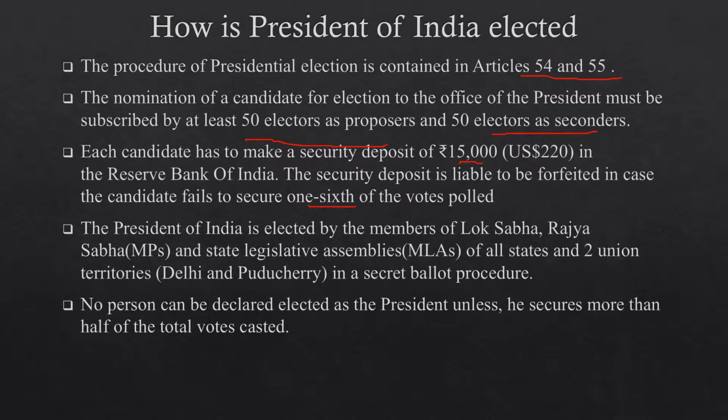The President of India is elected by members of Lok Sabha and Rajya Sabha, these are called MPs, and state legislative assemblies, MLAs of all states, that is 29 states, and only 2 union territories, that is Delhi and Puducherry, in a secret ballot procedure. Who all participate in the election of president: members of Lok Sabha and Rajya Sabha, that is MPs of Lok Sabha and MPs of Rajya Sabha, and MLAs of all 29 states and 2 union territories, that is Delhi and Puducherry, in a secret ballot procedure. No person can be declared elected as president unless he secures more than half of the total votes cast.